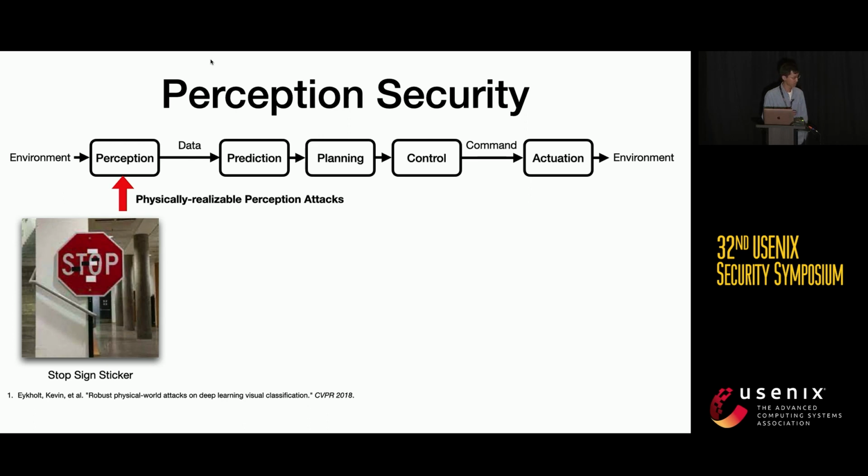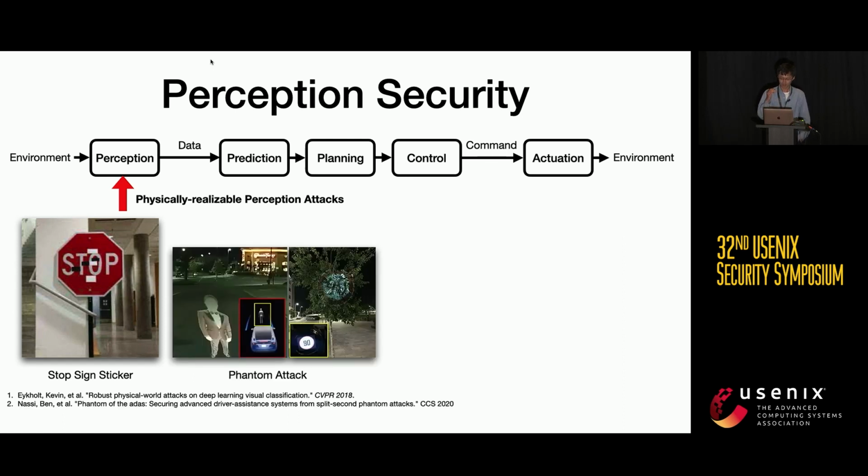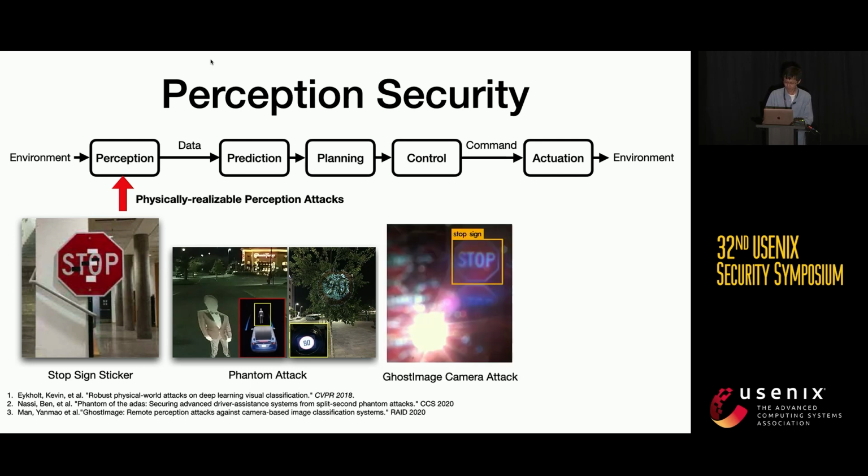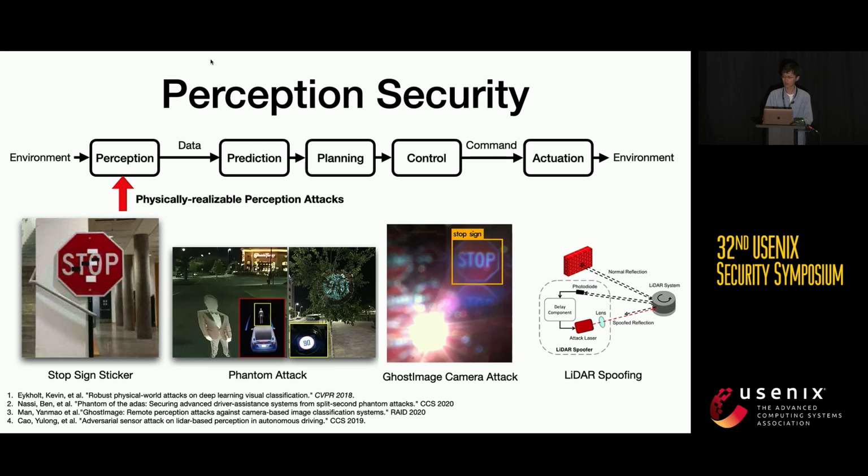Recently, some attacks were proposed. For this one, we have a stop sign sticker attack to change the class of a stop sign into a yield sign. We can project an image of a person on the ground, and that gets recognized by an autonomous vehicle. We can also leverage the imperfection of the camera system to inject arbitrary adversarial patterns. The attacker can also attack LiDAR systems.